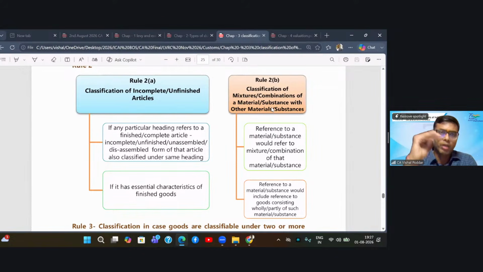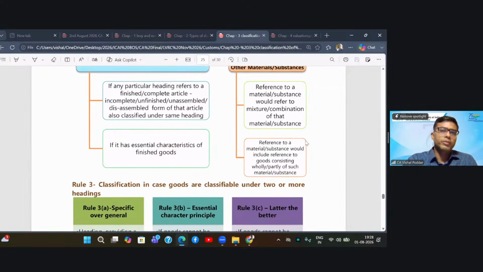So the general rule 2B is that whenever the headings give references to materials, components, or substances, then whatever your final product made out of that raw material or substance is, it will be covered in that heading only. The second part of this rule says reference to a material or substance would include reference to goods consisting wholly or partly of such material or substance. So whenever you are classifying your goods, maybe your goods do not have only that one material. Obviously, many times whatever we see is made up of multiple things.